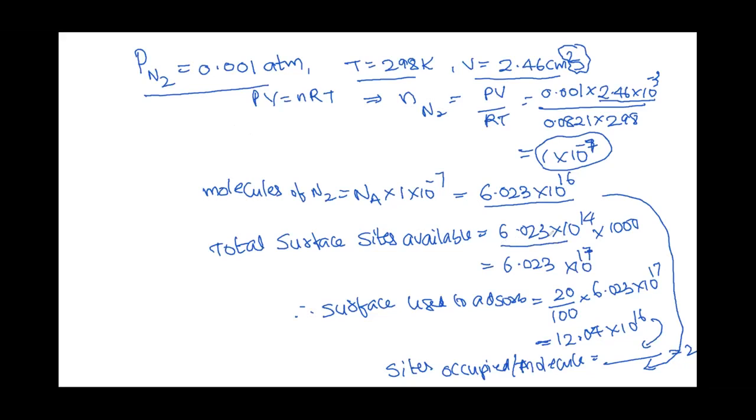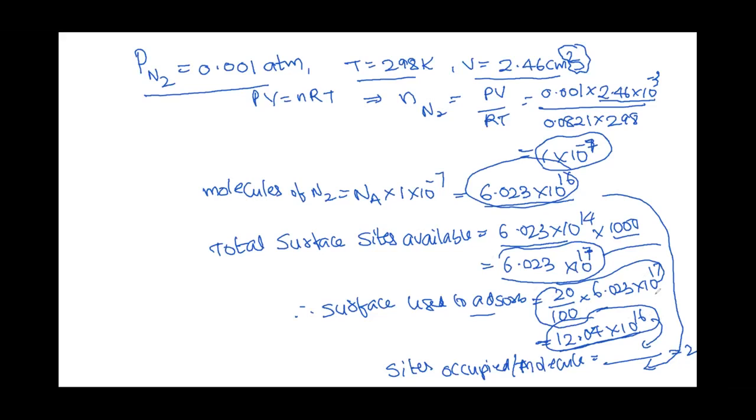Total surface available is given as 6.023 into 10 to the power of 20, 6.0 into 10 to the power of 14 into 1000 because it is centimeter cube. Surface area it is. Now this is available, but of these molecules only 20% of the available is occupied, that is 12.04. These many molecules are occupying this much area. So per molecule, how many sites is it occupying?